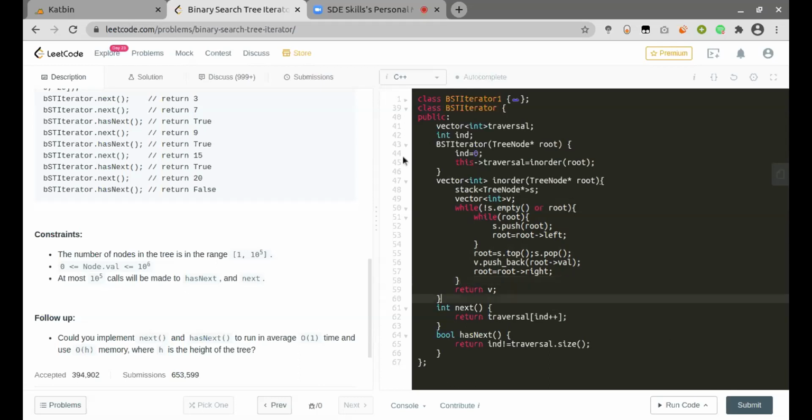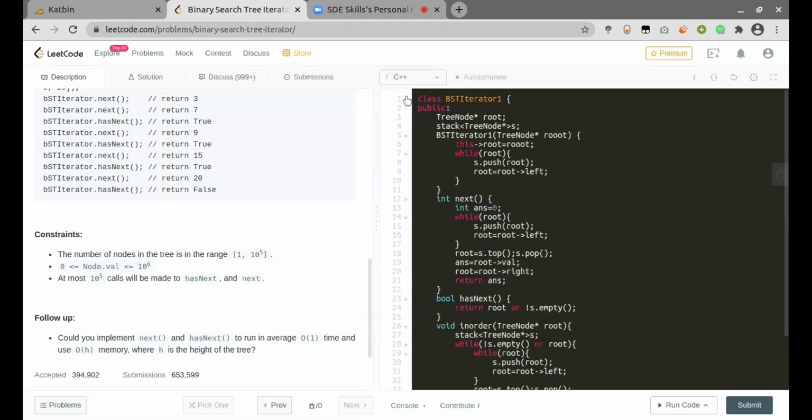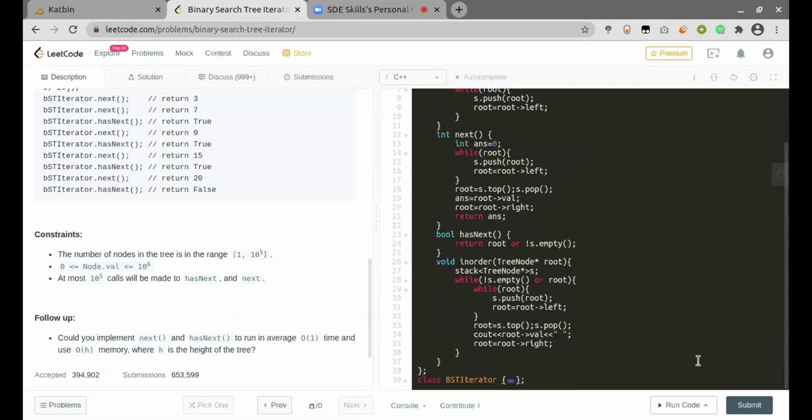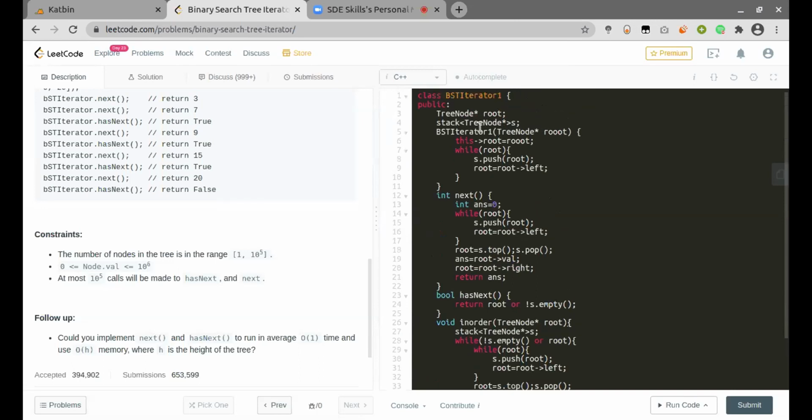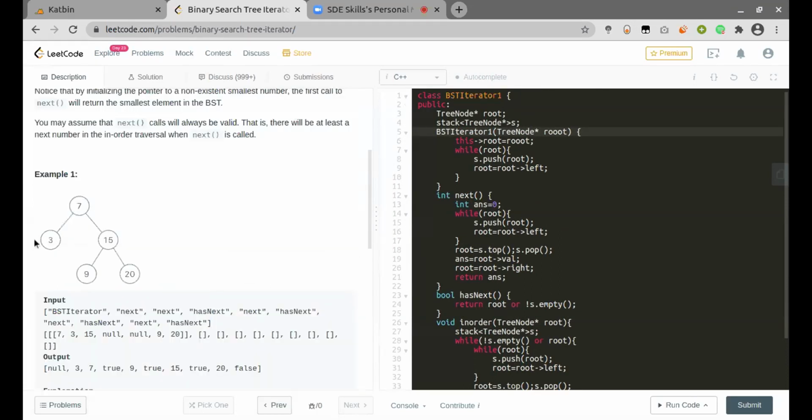And let's see how I implemented this. So if you see, I've declared the in order traversal here again, but I will not use it. This is just for reference. Now, whenever the class object is declared in my constructor, first I will assign my root to the root passed in the constructor, and then I will keep going to the leftmost end, which is 3 here.